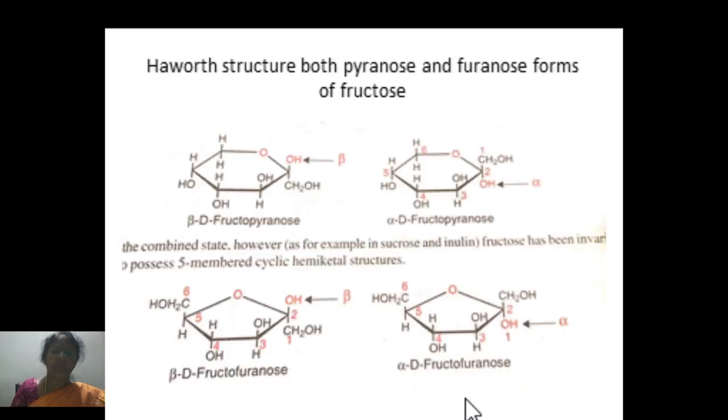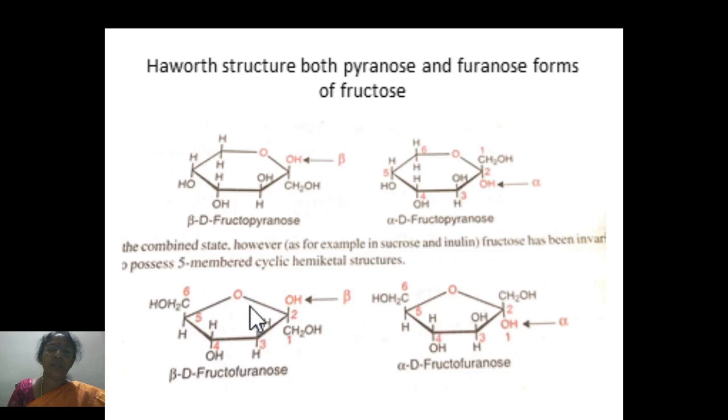ketotetrose. Here are the Haworth ring structures for the ketohexose, that is fructose. This is the pyranose form, which is a 6-membered ring, and we have beta and alpha isomeric forms, whereas in nature fructose exists as a 5-membered ring, that is in the furanose form.